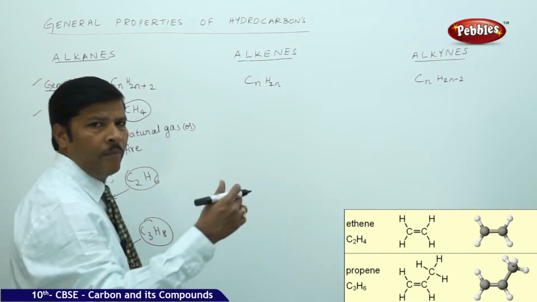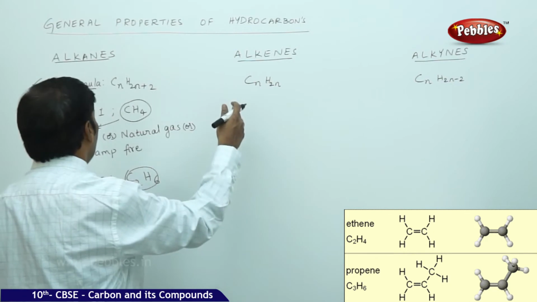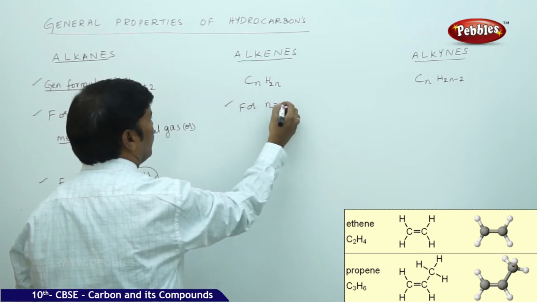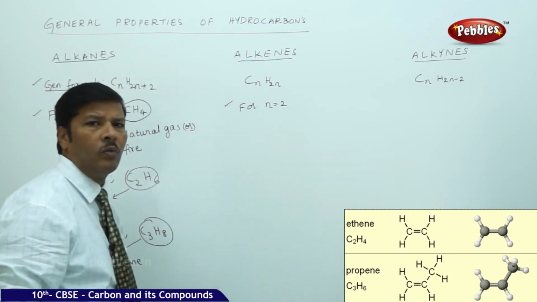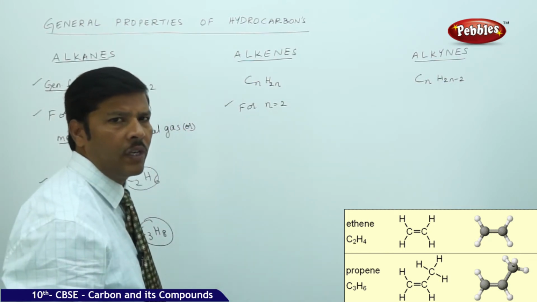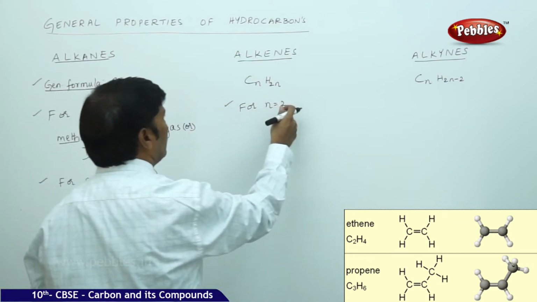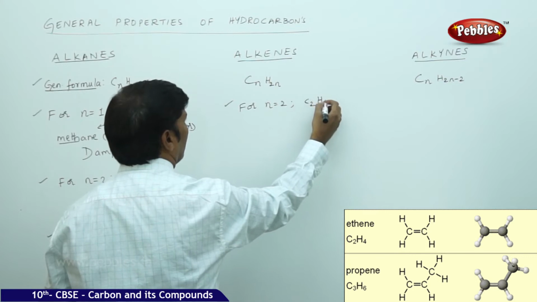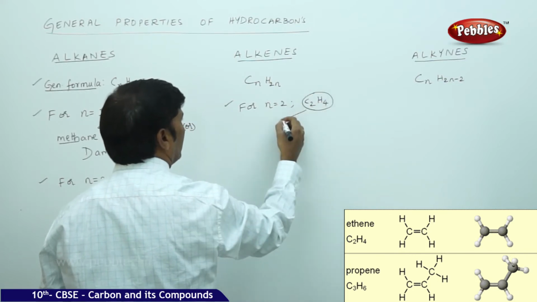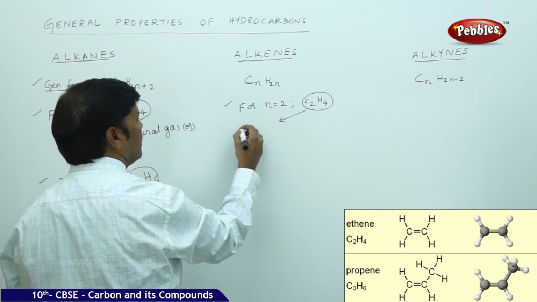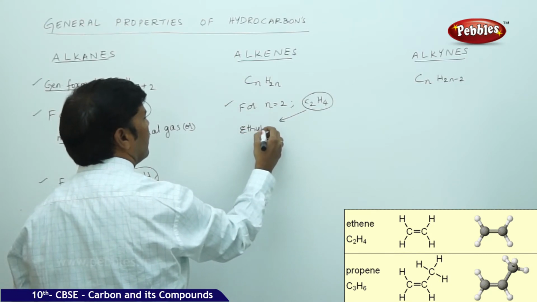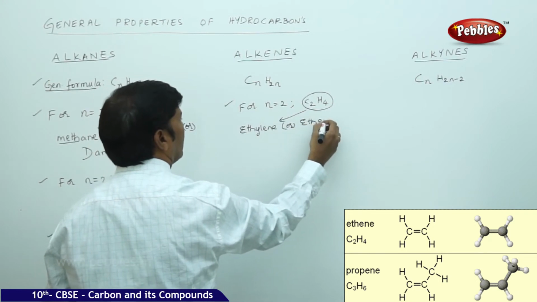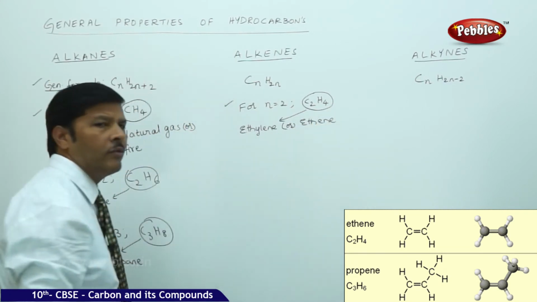Similarly, you go for alkenes. In alkenes, we are supposed to start the n value taking n is equal to 2, because if you take n is equal to 1, the alkene never exists. So take n is equal to 2. If you substitute n is equal to 2, then you get an unsaturated hydrocarbon, C2H4. The C2H4 can be called ethylene or ethene. It has two names.